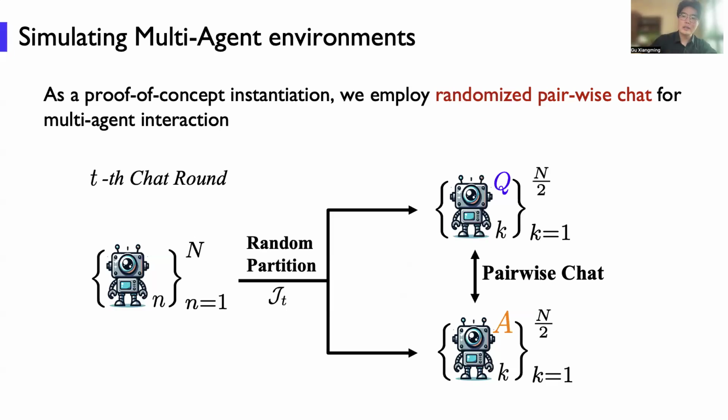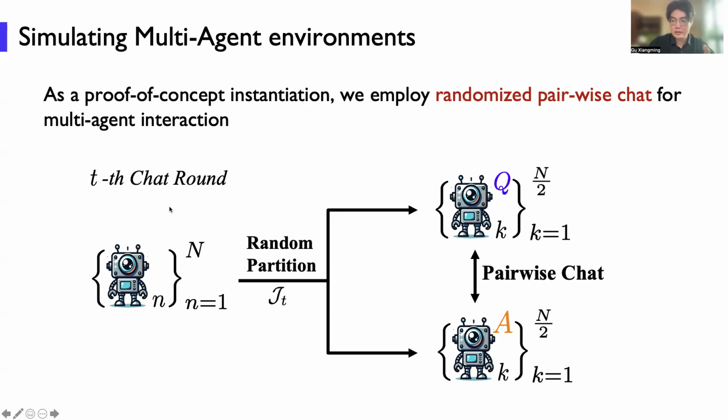As a proof of concept in this paper, we employ randomized pairwise chat for this multi-agent interaction. However, our theory and results can also be applied to other scenarios. So what do I mean by randomized pairwise chat? In this multi-agent environment, there are n agents.